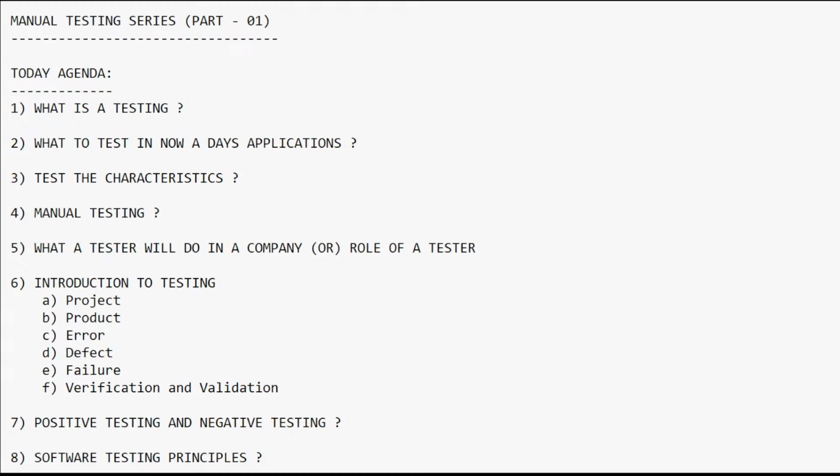Here, project means if a software application is designed for a specific customer, then that is called a project. Whereas a product means if a software application is designed for multiple customers, then that is called a product.